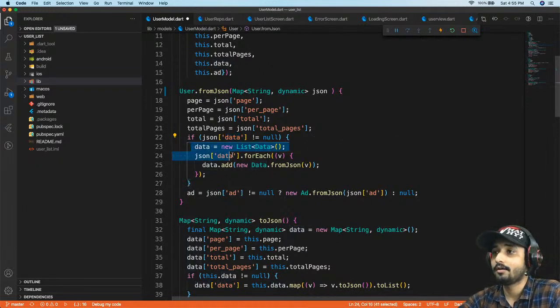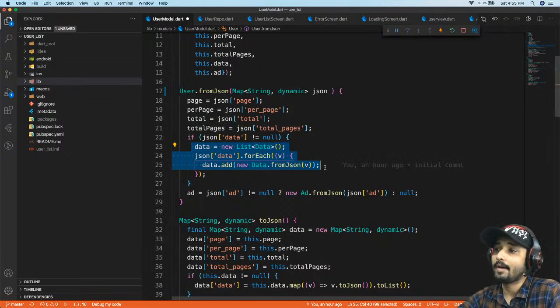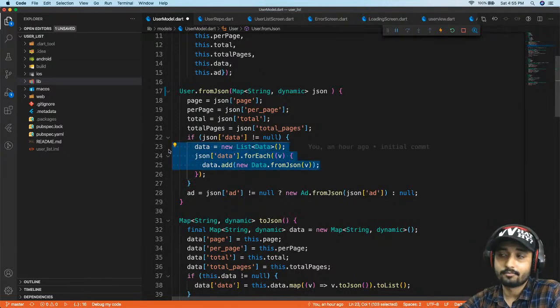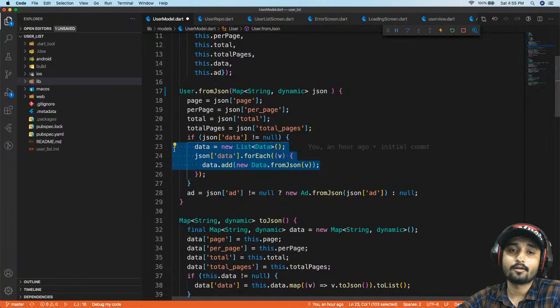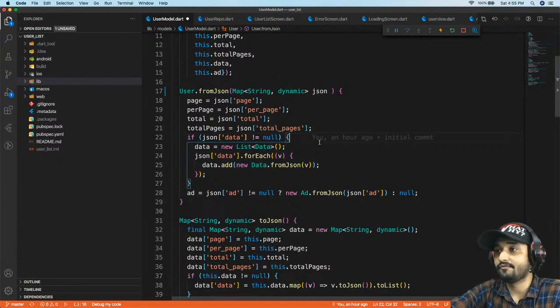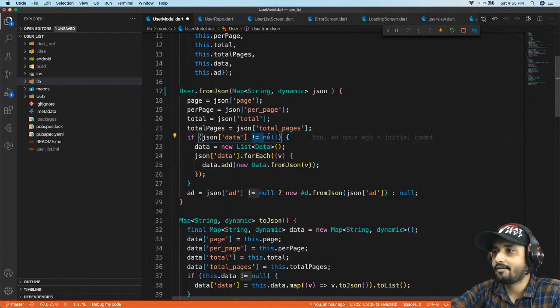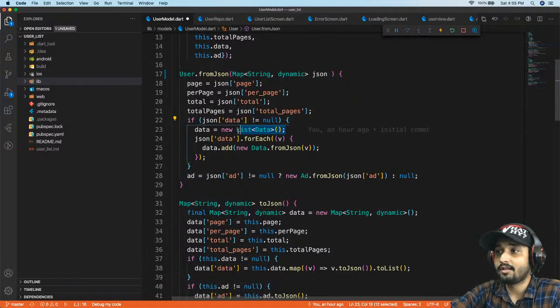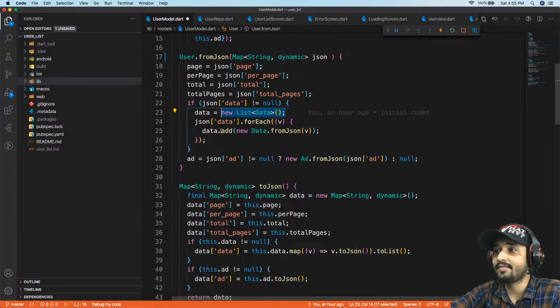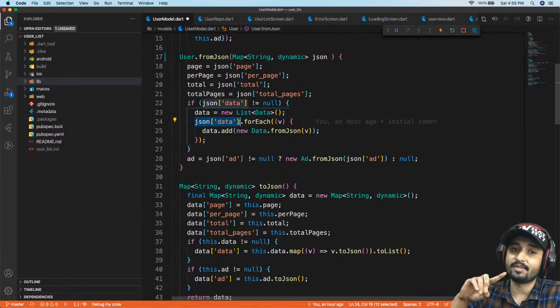I don't want my compiler to compile this piece of code, because I don't want to run into some error when we don't have anything in our JSON data. So I'm going to check that it is not null, and then I'm going to create a list of data, and then loop over this JSON which is coming from the server.